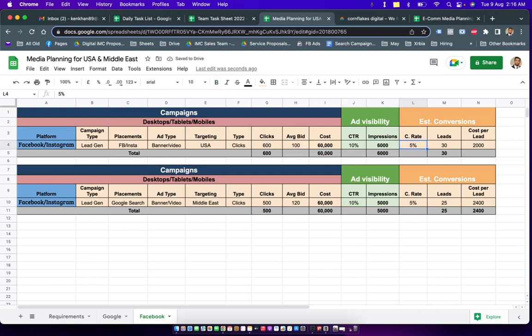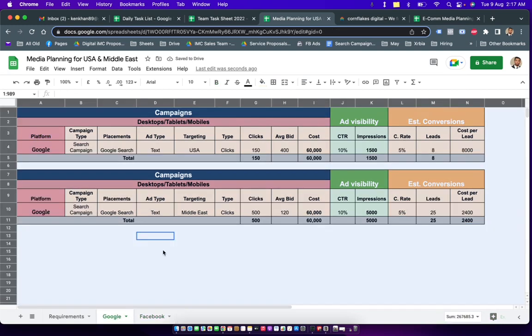Now, the conversion rate for a lead generation campaign stays around 5 to 6%. So if we are keeping it 5%, then the cost stays around 2,000 rupees a lead, which is a good cost. And this is around 5 to 6 times the cost per lead that we get in India. If I talk about the Middle East market, this is cheaper than the USA market, and will give us a click in around 40 rupees, which means we are talking about getting a lead in 800.